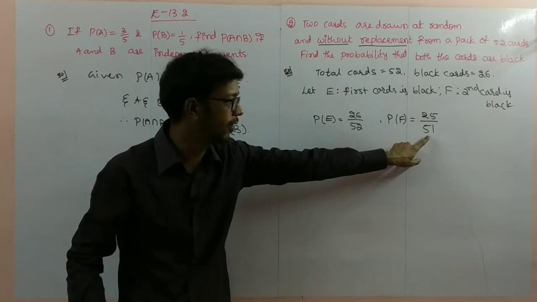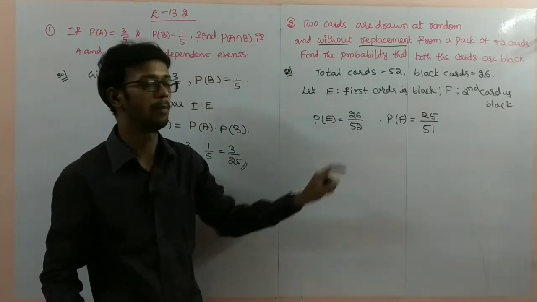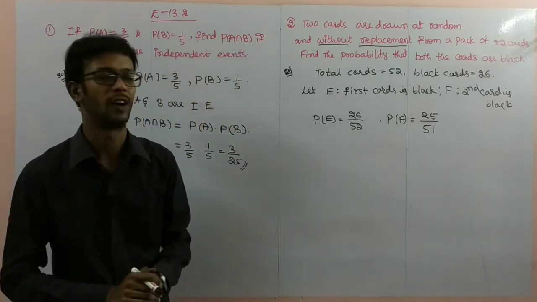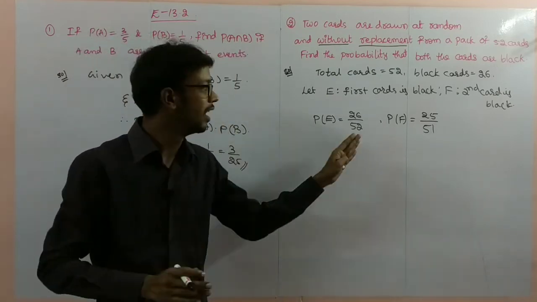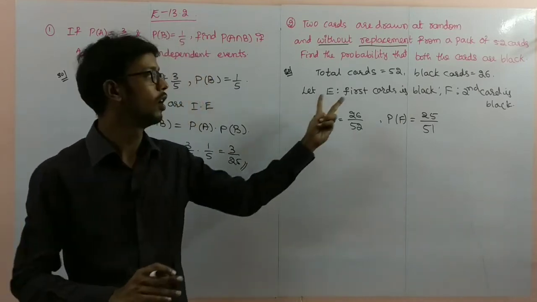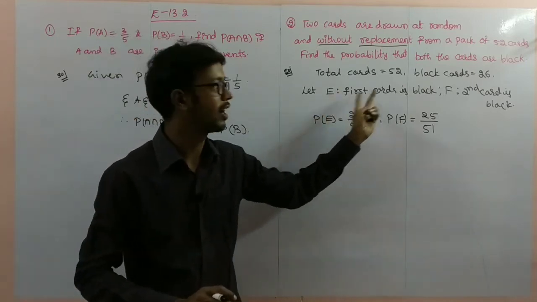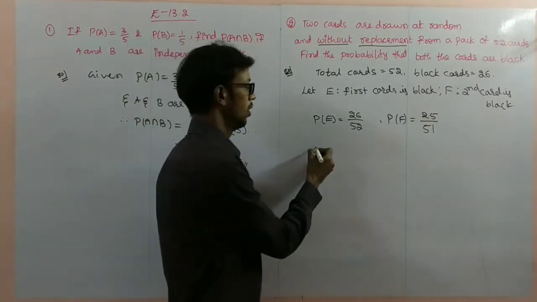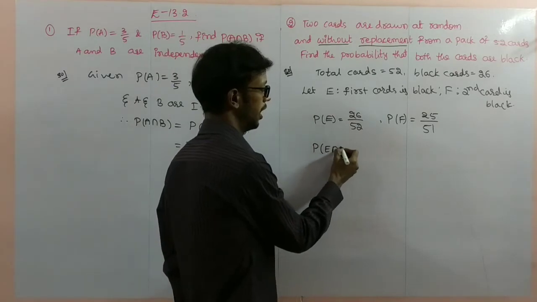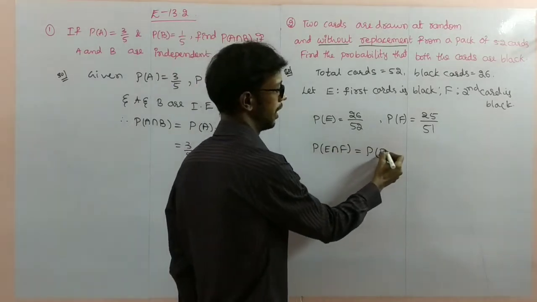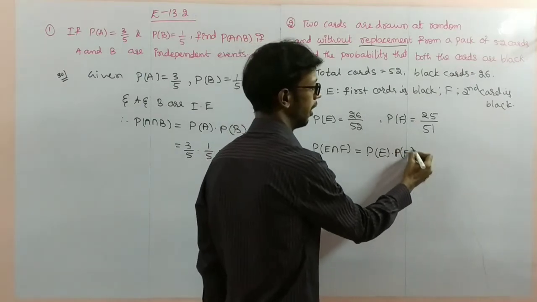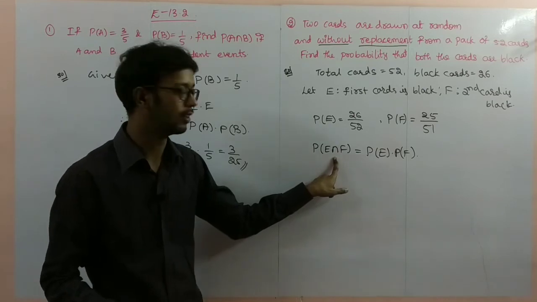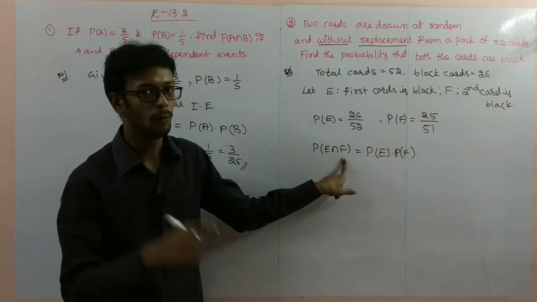Why are we writing 51 here? Already one card selection completed here. Next one, and these two events are independent. First one is black, second one is black, but without replacement is there. So E event does not depend upon F, F event does not depend upon E. So independent: P of E intersection F is equal to P of E into P of F. Intersection means first card is black and second card also black here.